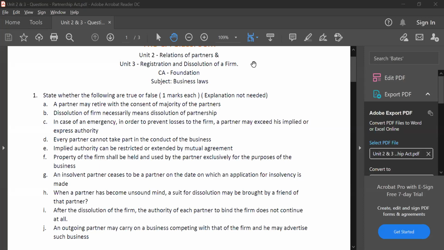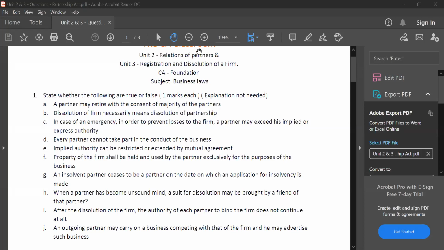So Kushi, for your thing, see, every partner cannot take part in the conduct of business. Normally, if you're a normal active partner, you have the right to take part in conduct of business unless you're a sleeping or dormant partner. Correct. So Ronak has a doubt.